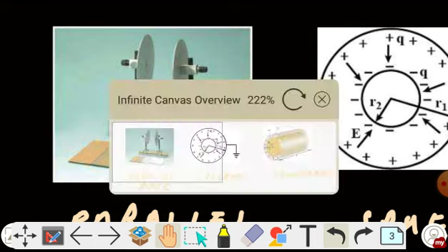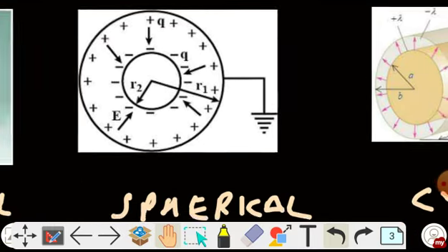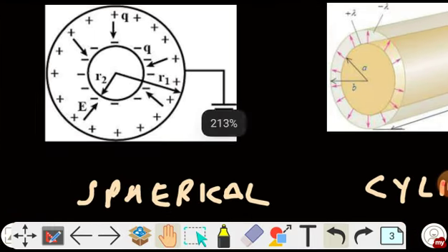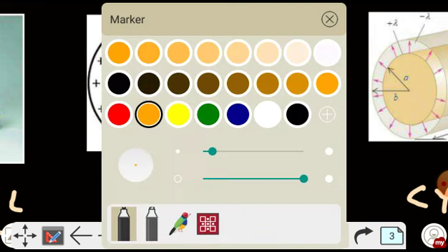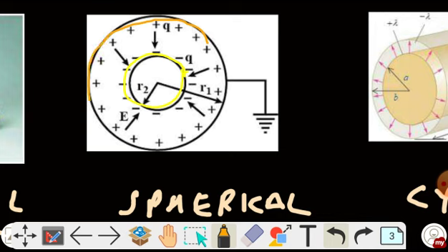Now looking at the spherical capacitor, a spherical capacitor consists of two concentric spheres. There are two spheres and both are concentric, that means the center is the same. This is one sphere and this is the other sphere.